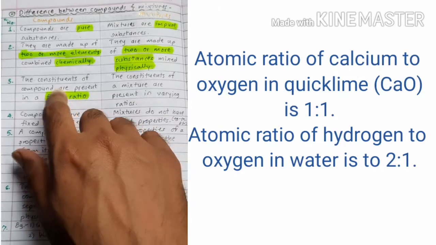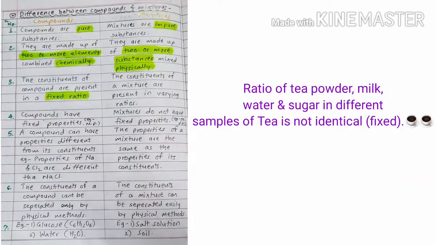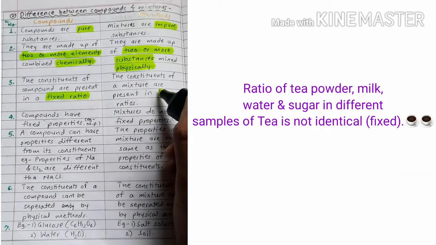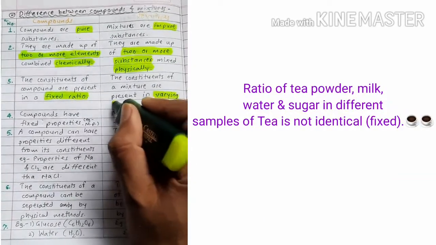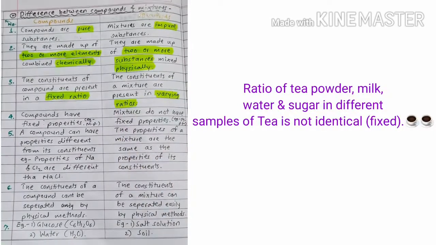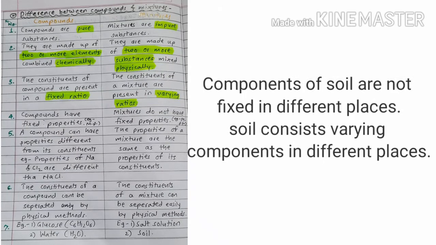The ratio is fixed in the case of compounds, but the constituents of a mixture are present in a varying ratio. For example, tea: there is no fixed ratio of tea powder, sugar, water and milk. In different homes we may see these components mixed in varying composition. For example, soil: the components of soil are not fixed from place to place.